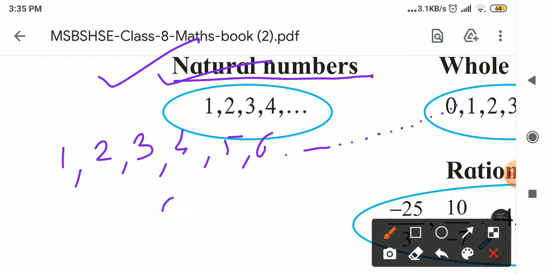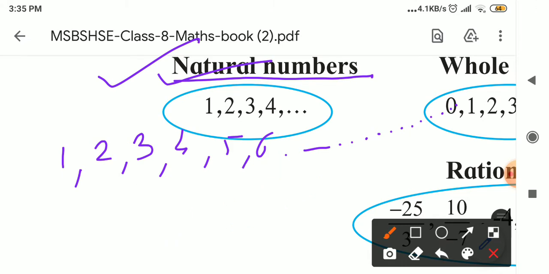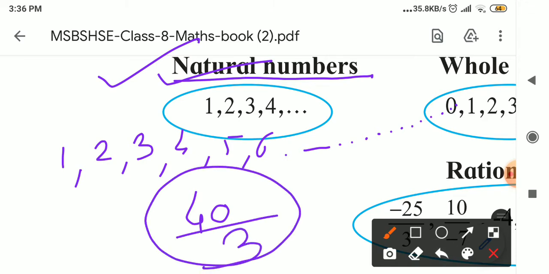Suppose I write here 3479. Is this a natural number? Yes or no? Yes, it is a natural number. Instead of this, if I write here 40, is it a natural number? Yes. Here I will write 40 upon 3. Is 40 upon 3 a natural number? No, it is not a natural number.